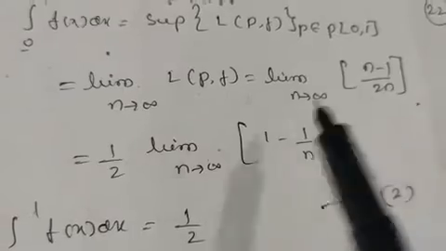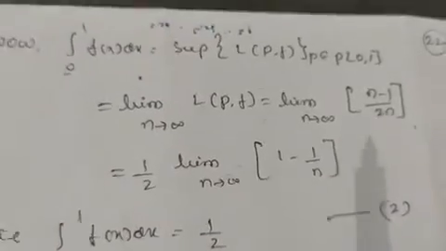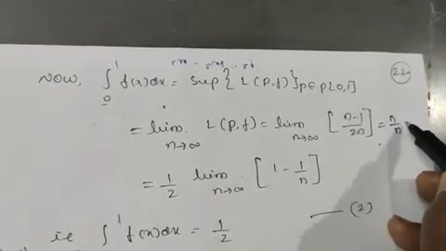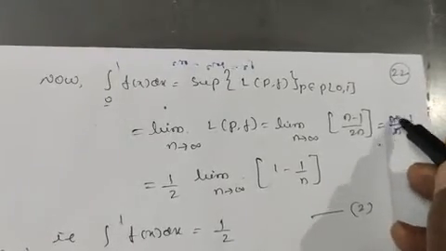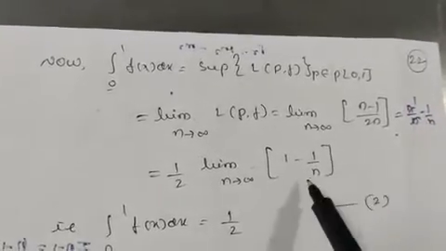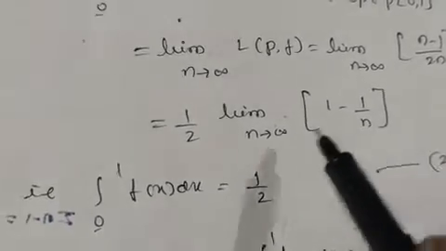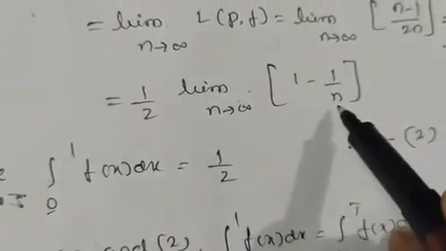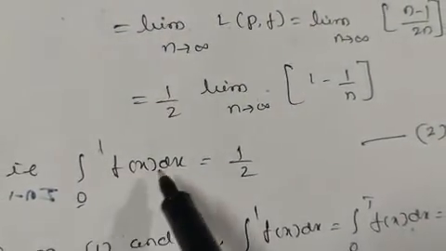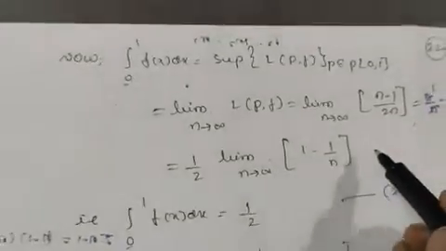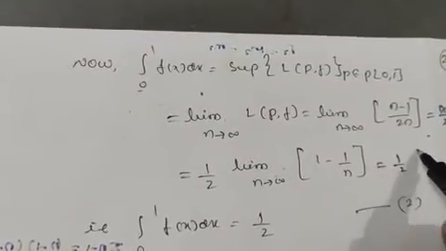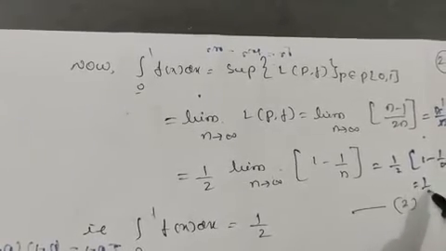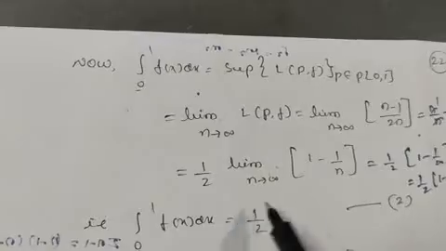Let us take 1 by 2 outside and divide this one as we had in the previous case. So it is equal to n divided by n minus 1 by n. Here n gets cancelled, it is equal to 1, and this 1 by n as it is. So when you apply the limit n tends to infinity, 1 by infinity becomes 0. So simply it is equal to how much? 1 by 2. If you substitute the limit, it becomes 1 by 2 into 1 minus 1 by infinity, which is 0 here. So it is simply 1 by 2 into 1 minus 0, which is equal to 1 by 2.